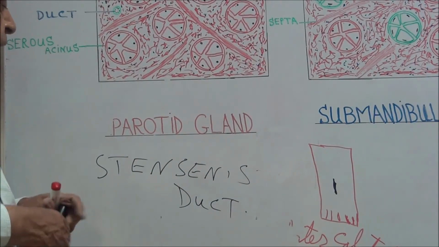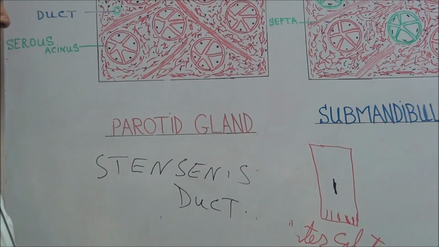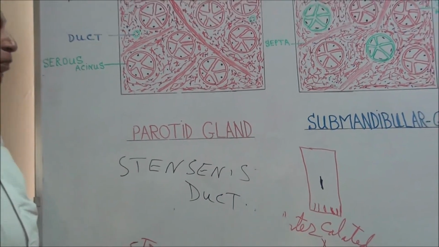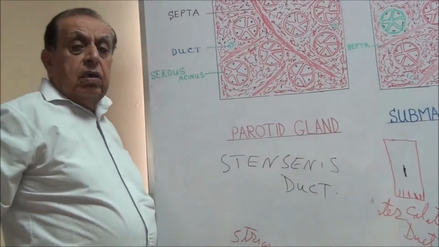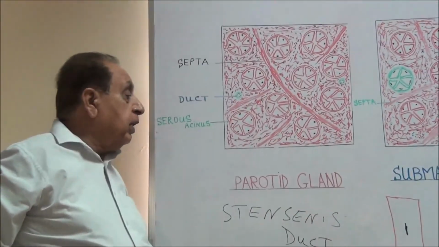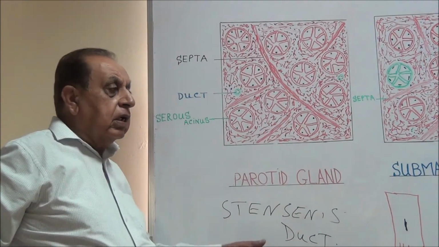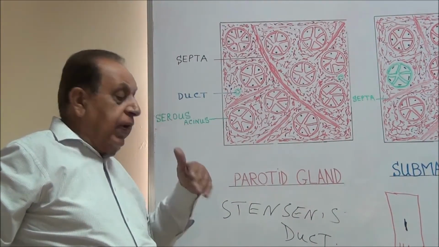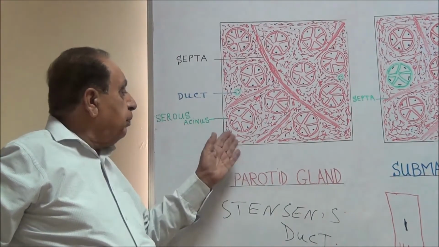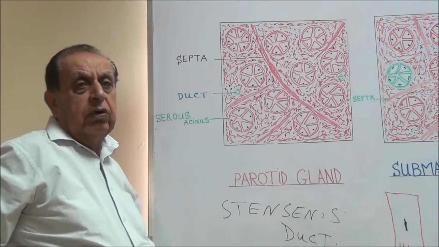Now this duct is lined by pseudostratified columnar epithelium or stratified columnar epithelium, and the Stenson's duct, the main excretory duct of the parotid gland, opens into the oral cavity.